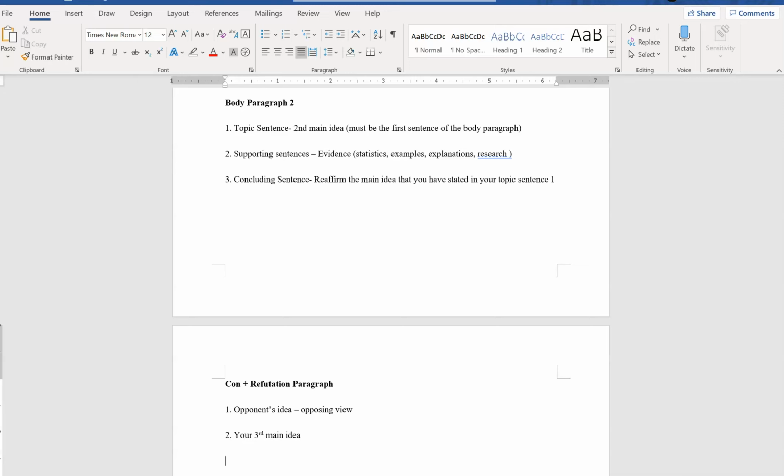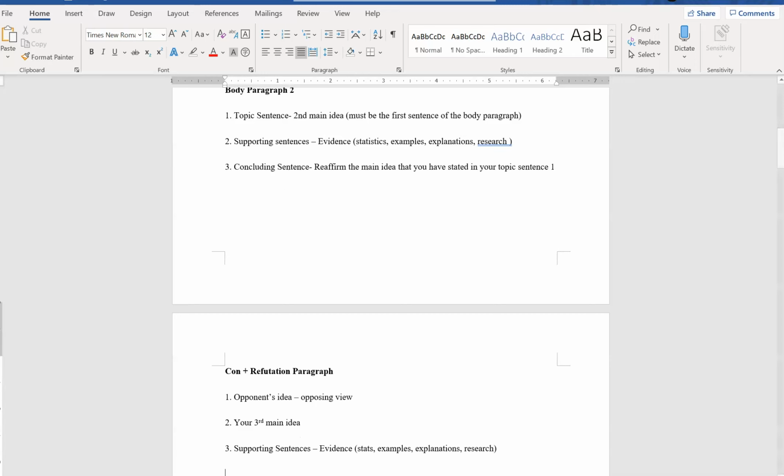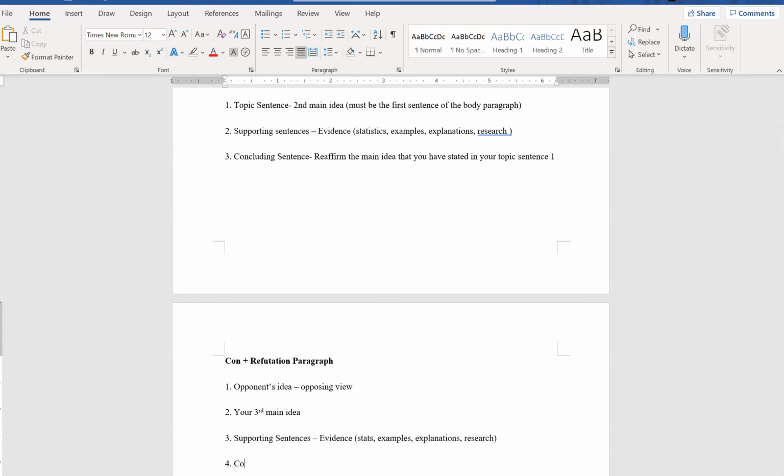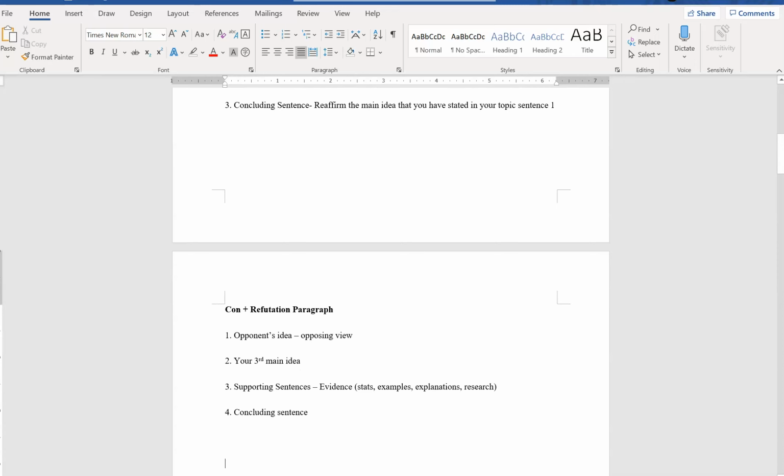Okay, after that, as usual, we will have supporting sentences, like what I told you earlier. Evidence will be the same: statistics, examples, explanations, and research. Okay, and then here is the concluding sentence. Right? Now, the last paragraph would be the conclusion.